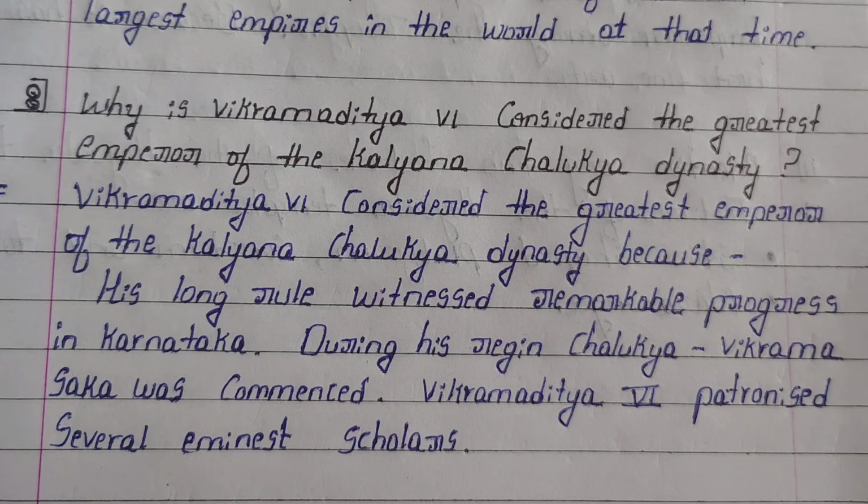Eighth question. Why is Vikramaditya the Fourth considered the greatest emperor of the Kalyana Chalukya dynasty? Answer.